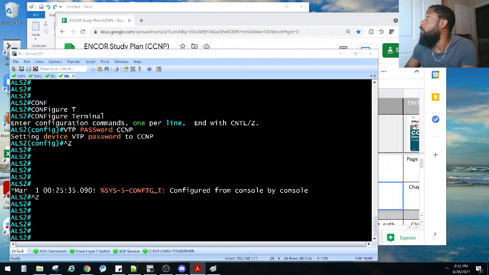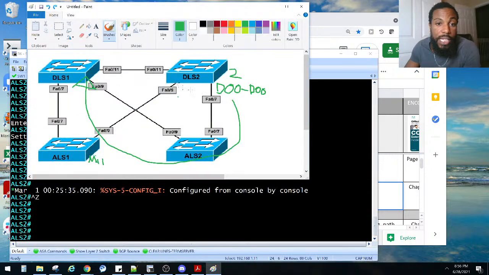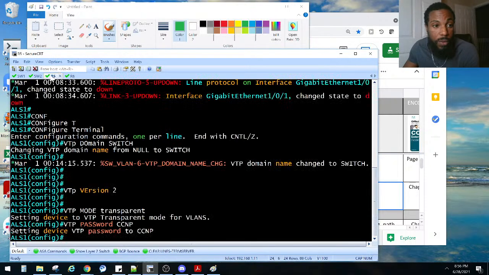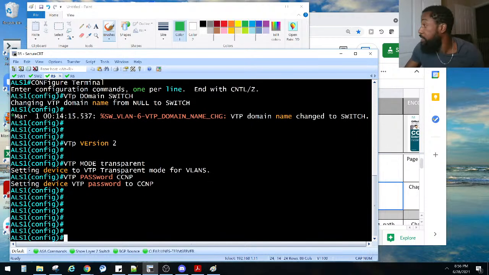Task 2. What's task 2? Configure ALS1, which is this guy right here, the 3rd switch on mine, so it should be router. What's that? Is that him right there? I hope that's ALS1. Let me make sure.